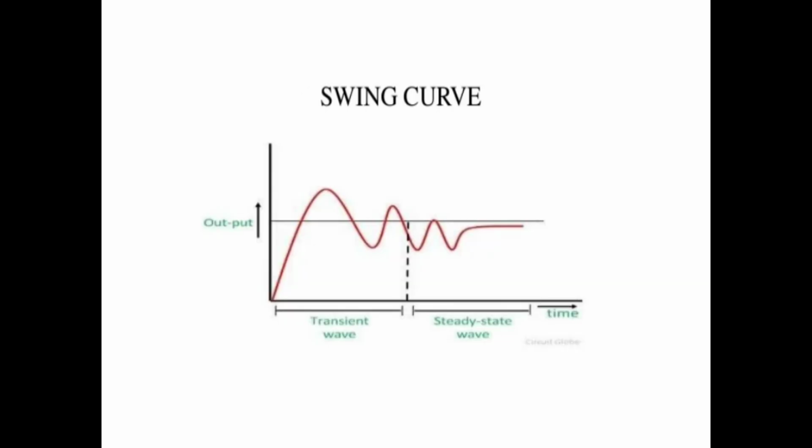This is the swing curve. As you observe here, on the y-axis we take the output, and on the x-axis one half has the transient stability and the other half has the steady state stability, and on the x-axis we consider time.